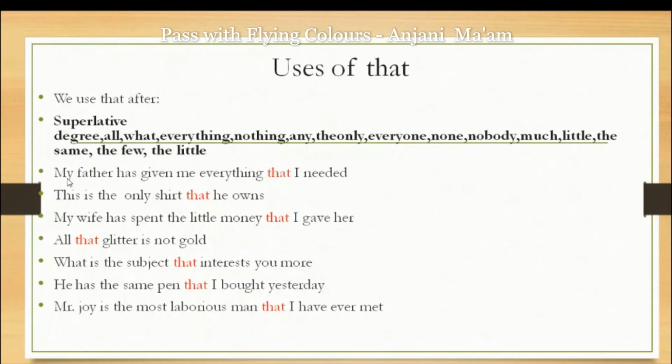First of all, my father has given me everything that I needed. In this sentence, that has been used because everything was used. This is the only shirt that he owns, and here also the only was used. That's why the relative pronoun that occurs. My wife has spent the little money that I gave her. Here the little has been used. That's why that has been used. All that glitter is not gold. Here all has been used. That's why the relative pronoun that comes.